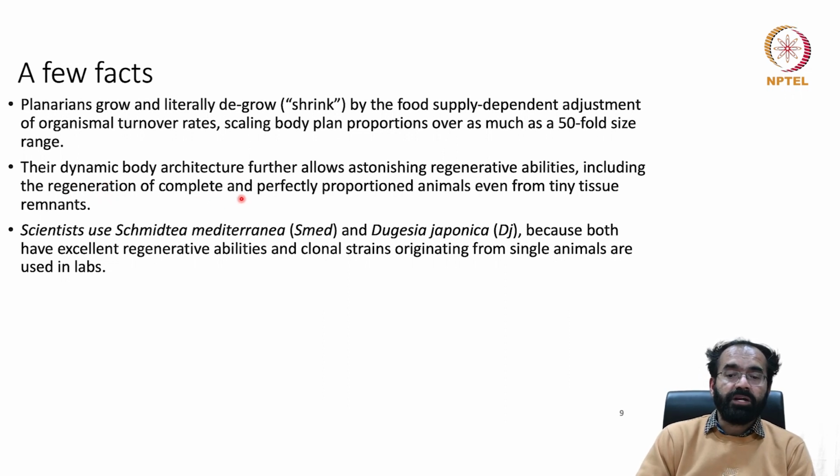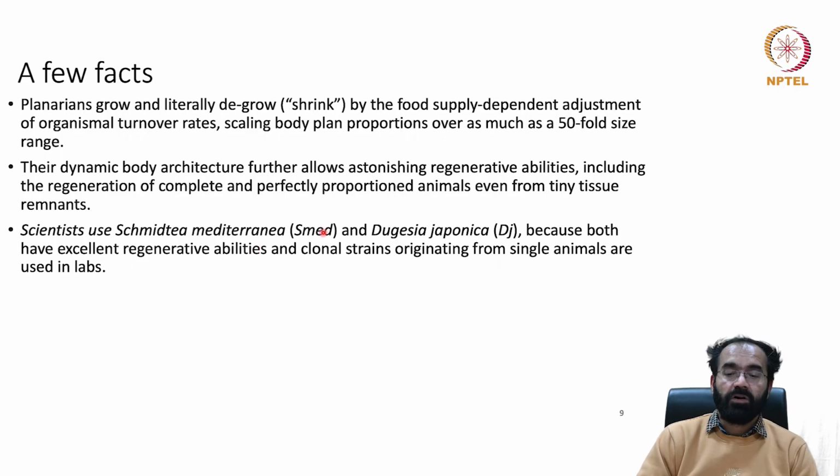Their dynamic body architecture further allows astonishing regenerative abilities, including the regeneration of complete and properly proportioned animals, even from tiny tissue remnants. If you have a small tissue, it will assume the shape of a small planaria and then it grows back. Scientists use two species, that is Schmidtea mediterranea.